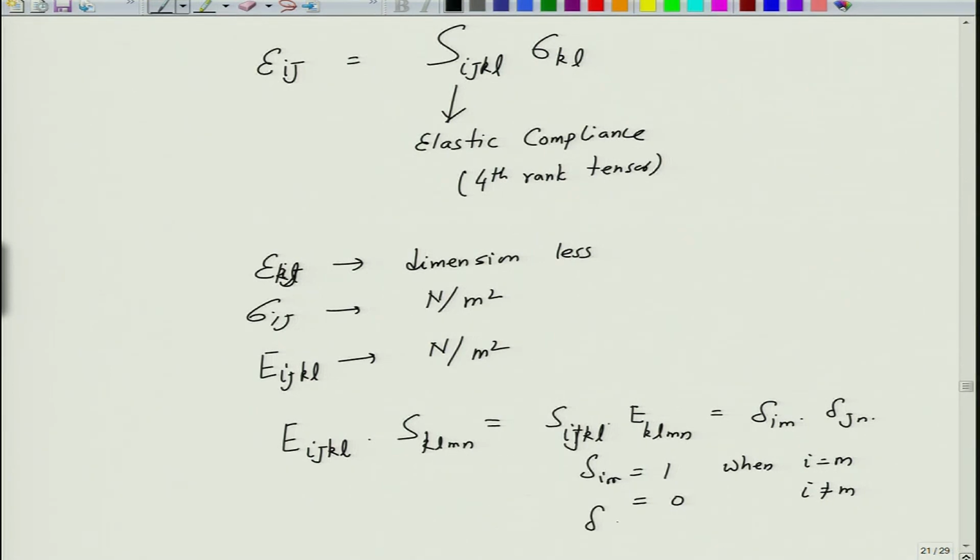Similarly, delta jn is equal to 1 when j is equal to n and 0 when j is not equal to n. So, for this equation to hold true, because these two equations can be inverted, this property must be obeyed as far as vectorial notations are concerned.